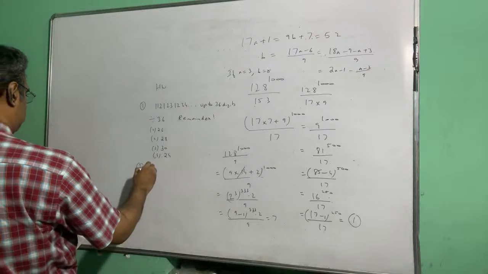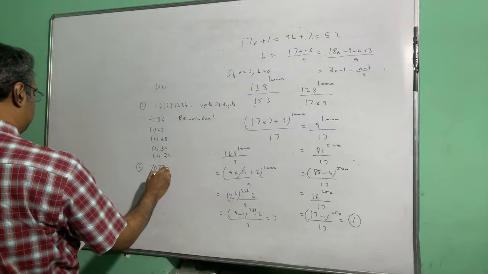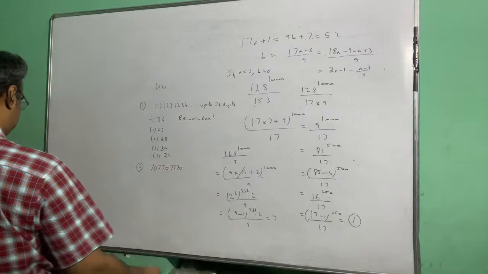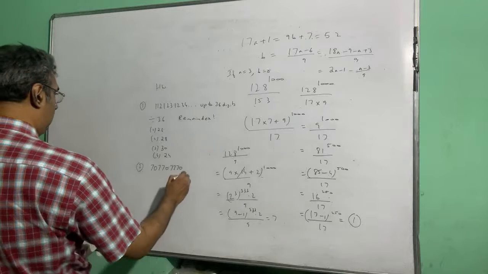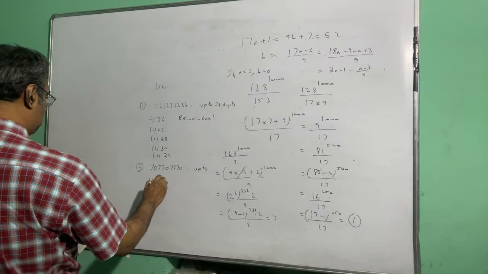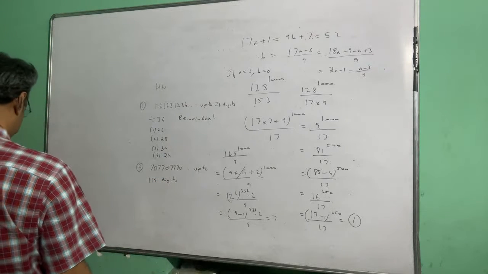Question number 2, you write 7, 0, then you add one more 7 and again put a 0, 7, 7, 0. Then you add another 7, again put a 0, and you go on like this up to 119 digits.